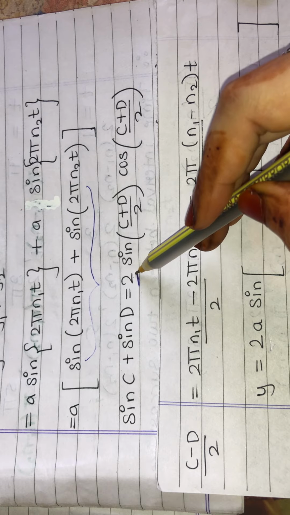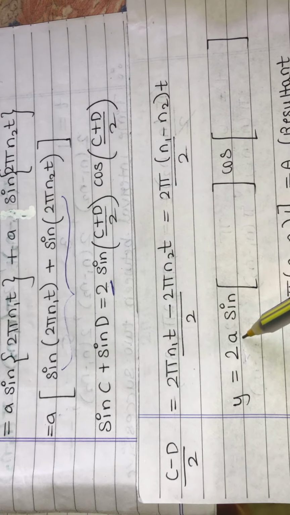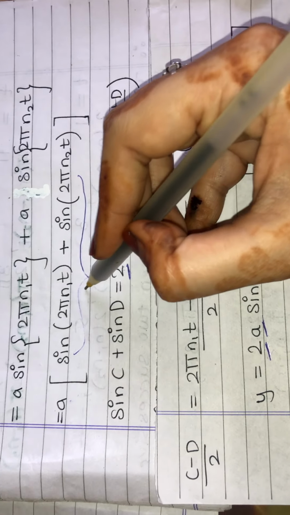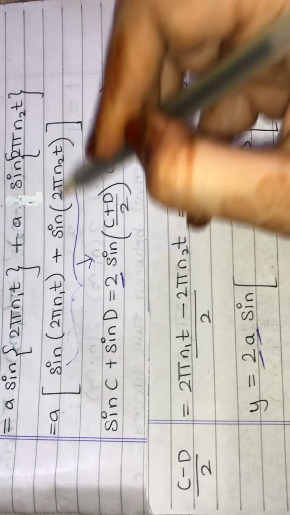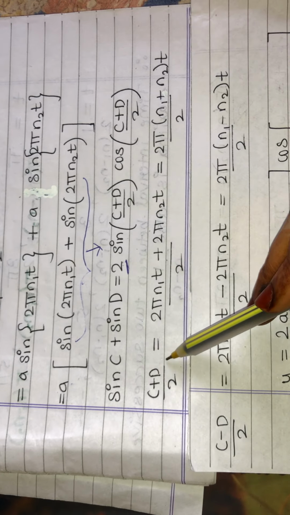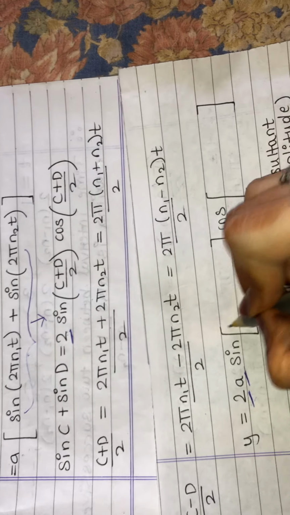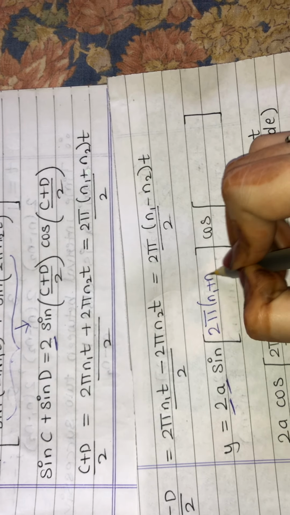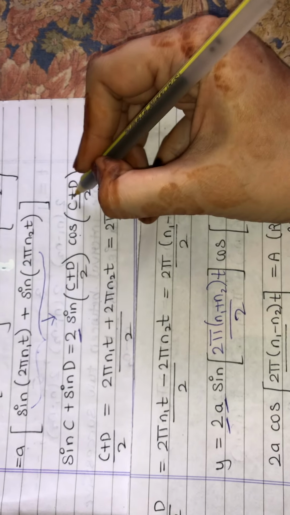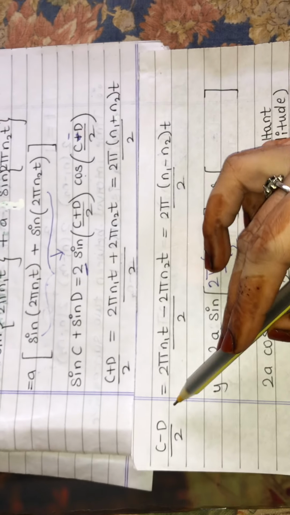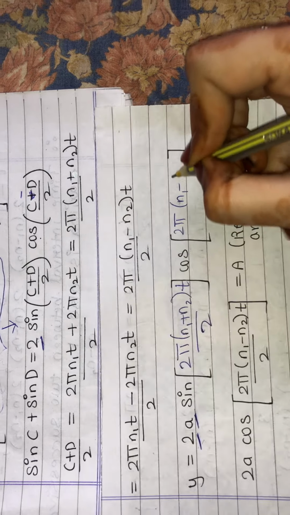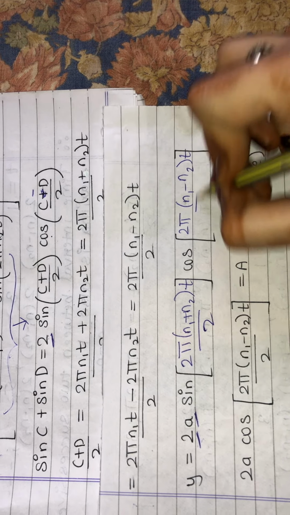Yes, we have included 2. We had a as it is, a I have mentioned. We had 2 over here in the formula. Yes, I am writing the expansion. The expansion is here. Sine, yes, I have written sine. Then c plus d upon 2. Where is that c plus d upon 2? Here it is, that is 2 pi n1 plus n2 t upon 2. And what about cos? Cos says to write c minus d upon 2. So where is c minus d? Here it is, that is 2 pi n1 minus n2 t upon 2.